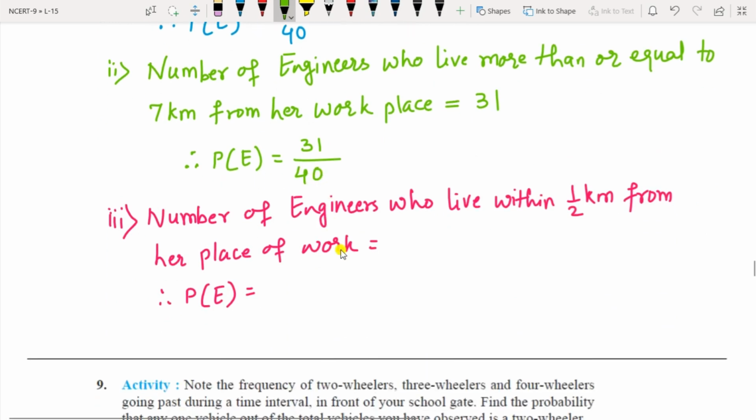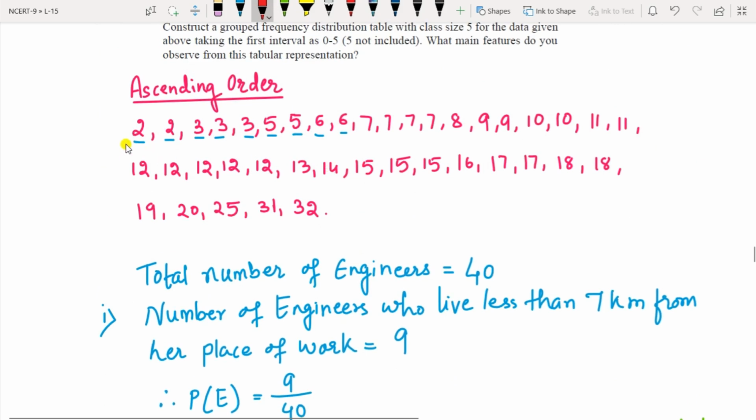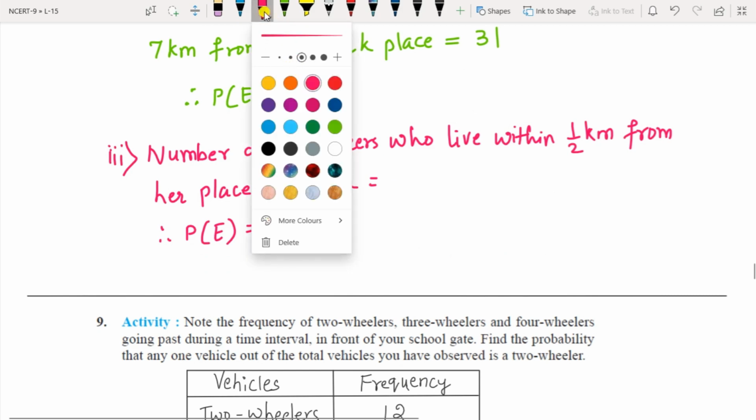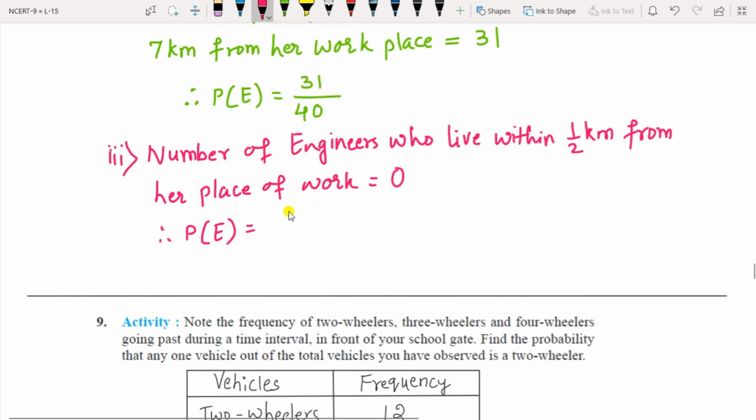Number of engineers who live within half a kilometer. So within half a kilometer, there is no such distance. It starts from 2 km. The least distance is 2. So it is 0 here. Okay. So 0 by 40. That is 0.